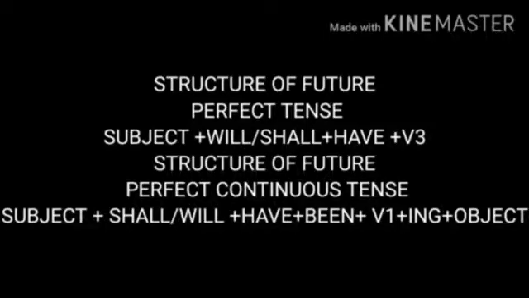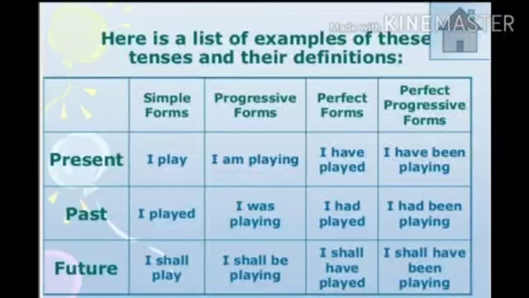In my last attempt here, a list of examples of these tenses will be given in tabular form: simple present, simple past, simple future, present continuous, past continuous, future continuous. At the same time, present perfect, past perfect, future perfect, and present perfect continuous, past perfect continuous, future perfect continuous tense, in tabular form. With one example each, I'll be giving you, so you can refer to that.